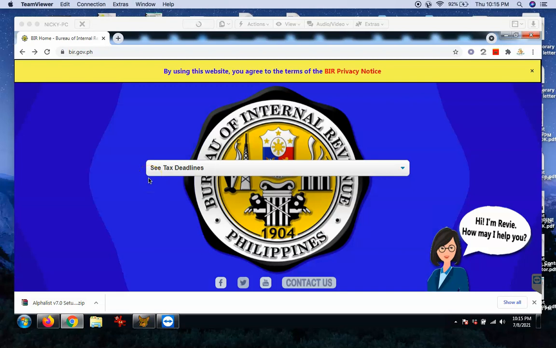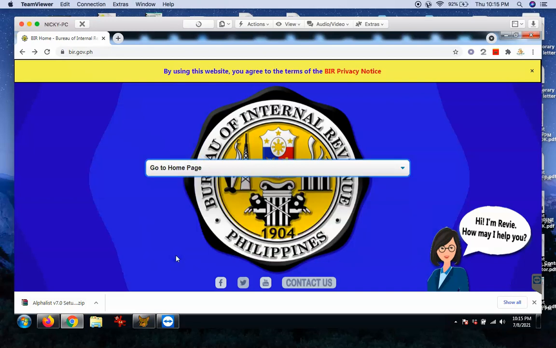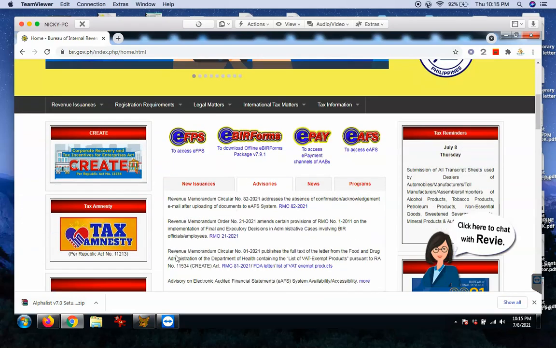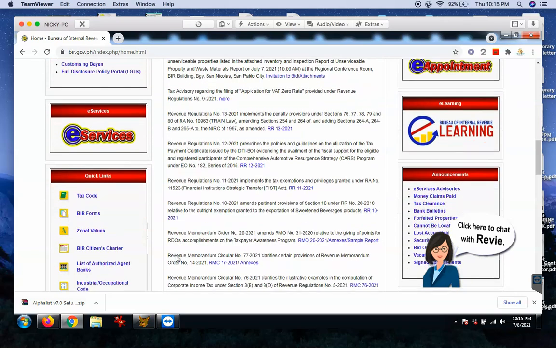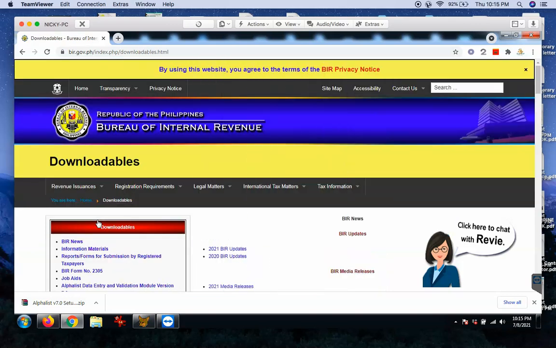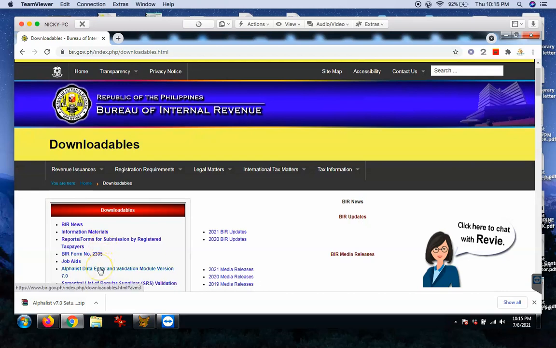So today I'll be sharing with you kung paano ba ini-install or dina-download ang Alphalist Data Entry. So first, you have to go to the website ng BIR, which is bir.gov.ph, and then punta ka lang sa homepage. And then dito, hanapin mo sa baba yung downloadables. Yan, so nandito siya. Click mo siya and then look for Alphalist Data Entry and Validation Module version 7.